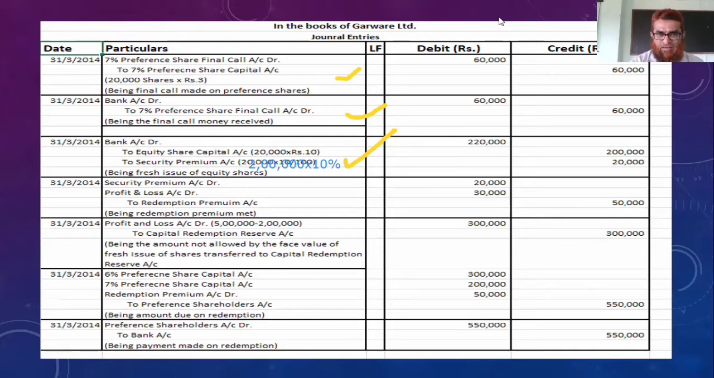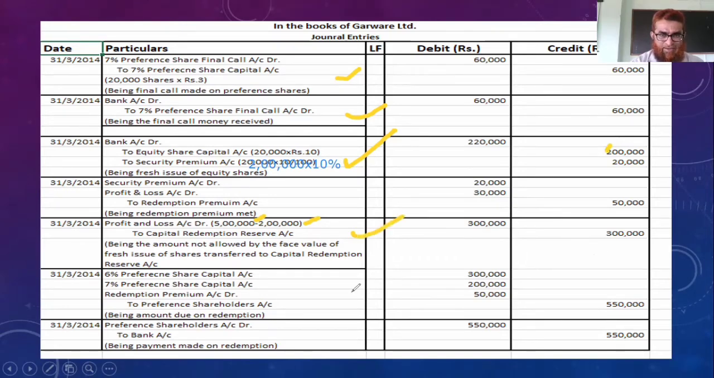Clear, isn't it? Next one is profit and loss account debtor to capital redemption reserve account. We have to make 5 lakh rupees redemption. For that, 2 lakh rupees we got from fresh issue, this 2 lakh. Then the remaining 3 lakh we get from the profit and loss account. For this we pass this journal entry, 3 lakh rupees.